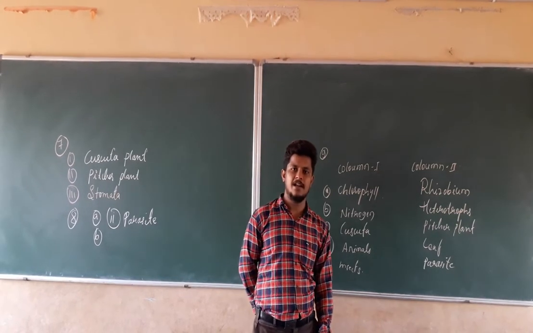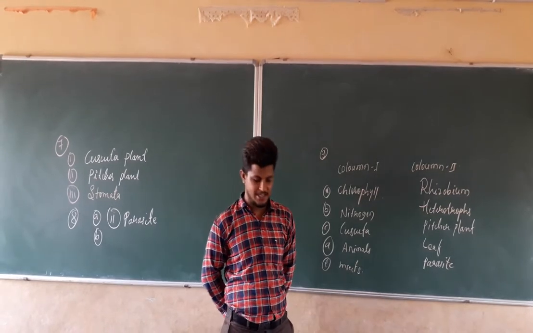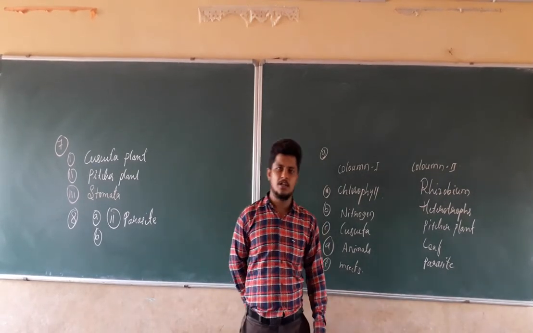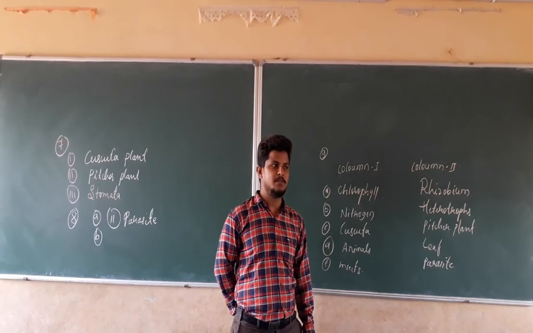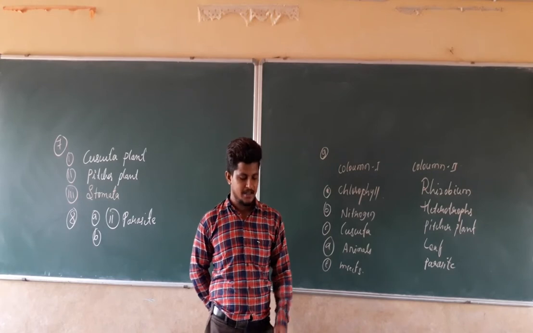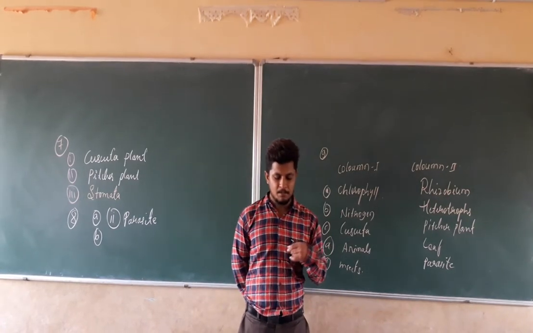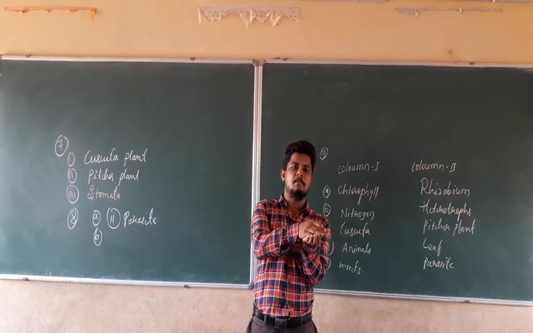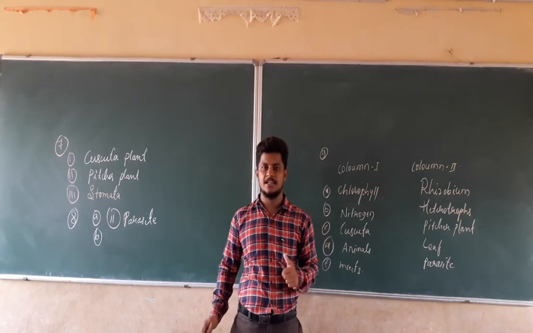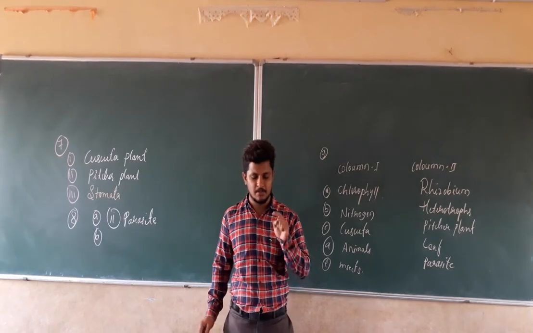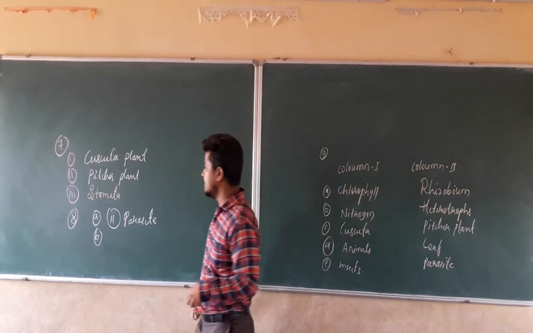If you remember, while discussing the different types of nutrients, we discussed insectivorous plants. Insectivorous plants are going to feed on the insects for the purpose of nutrition. If you see the question here, the plant which is going to trap and feed on the insect. When you check the options, there is only one option that is correct, that is the pitcher plant.